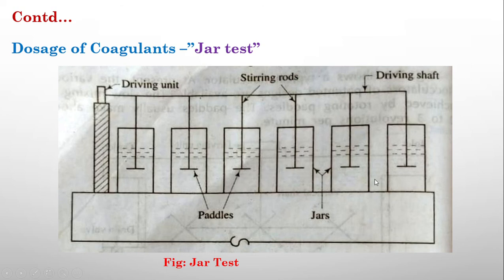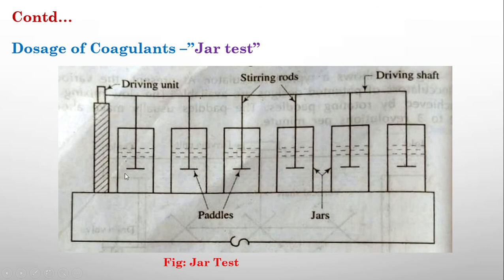For example, if we have to test the dosage of alum, we will take different amounts of alum, such as 10 ml here, 100 ml here, 1000 ml here. Like that, different dosages of coagulant will be added in each jar. And we will operate the driving unit. While operating it, the rods will be rotating and mixing of the coagulant in water will occur in all the jars.